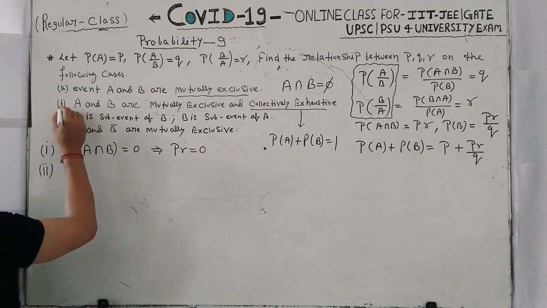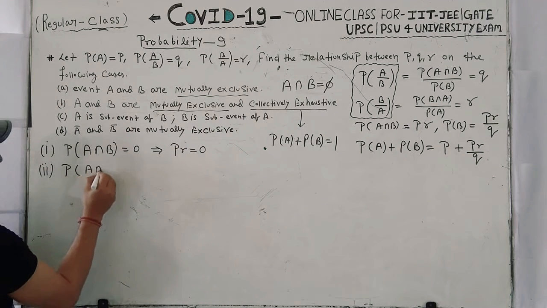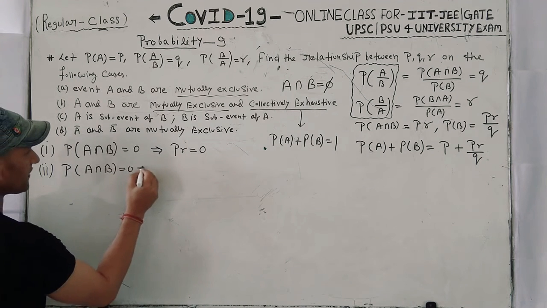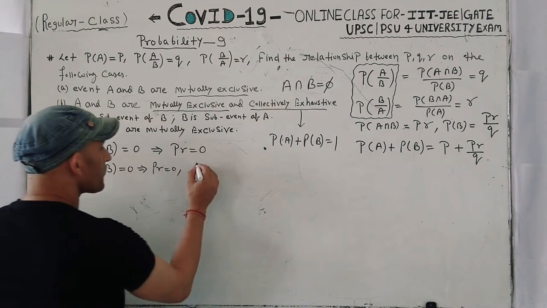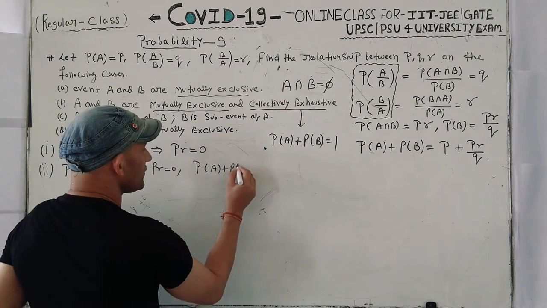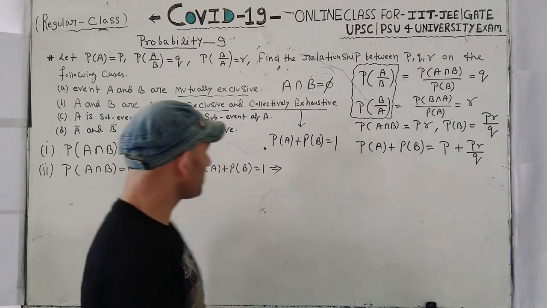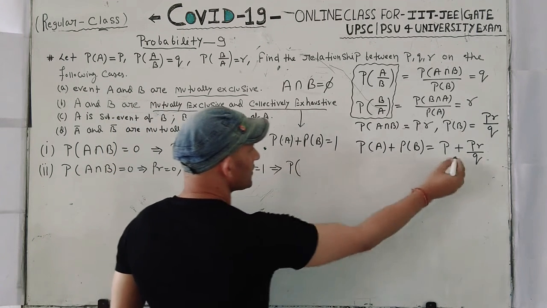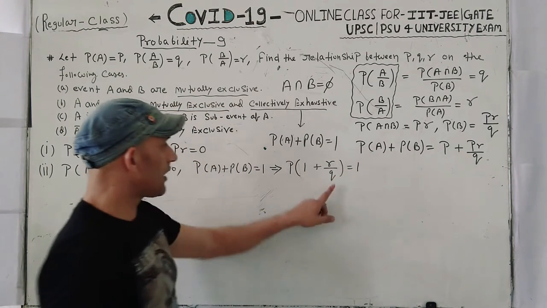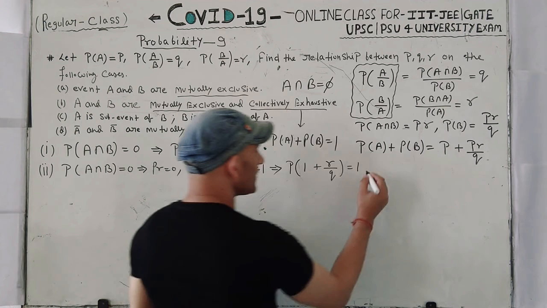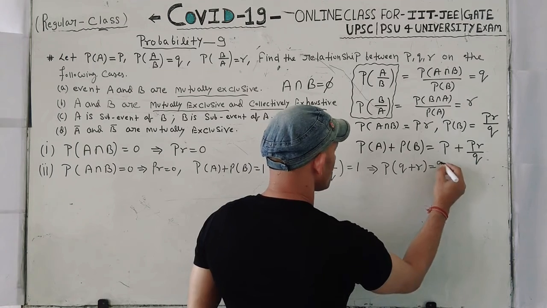So in case number 2, you have mutually exclusive. Mutually exclusive means probability of A intersection B is equal to 0. It implies that PR is equal to 0, which we already have. The second one is probability of A plus probability of B is equal to 1. Probability of A is P, you can take it common: P times 1 plus R upon Q is equal to 1. Now you can multiply here, then in this condition P into Q plus R is equal to Q.